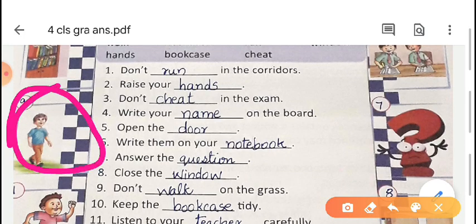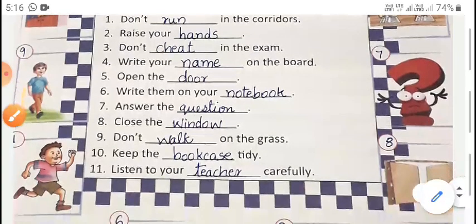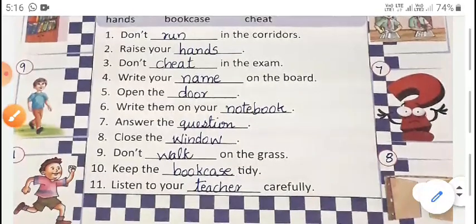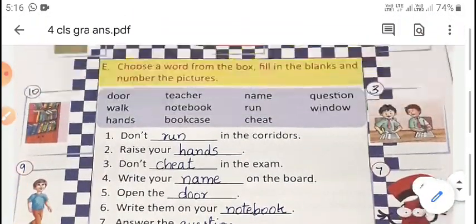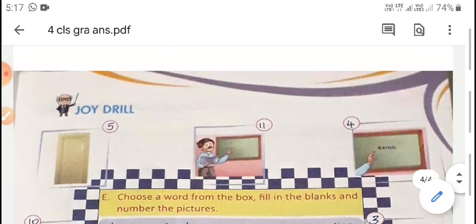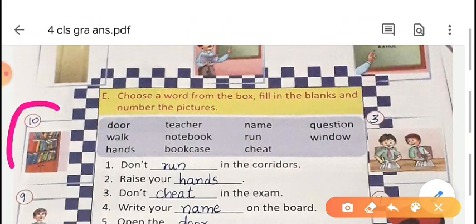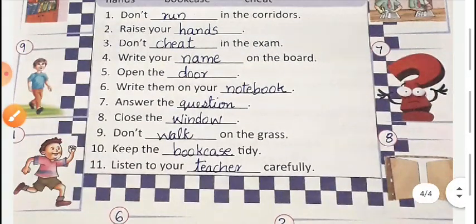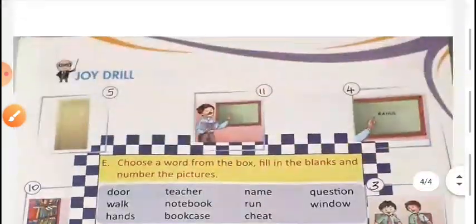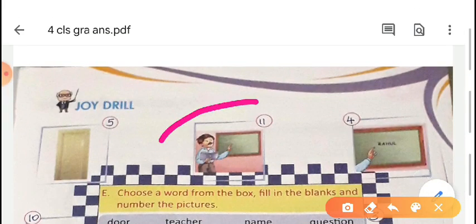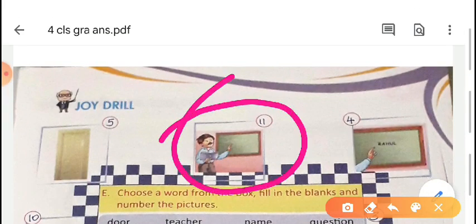Here is the picture. Now the tenth one, "Keep the bookcase tidy." Here, this is the right answer. Eleventh one, "Listen to your teacher carefully." Teacher, here, this one. This one is the last one.